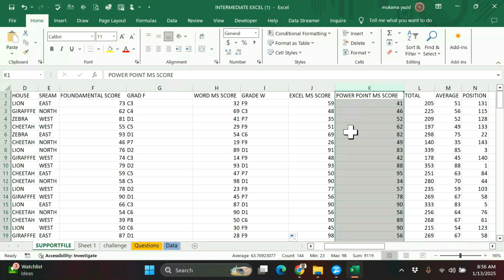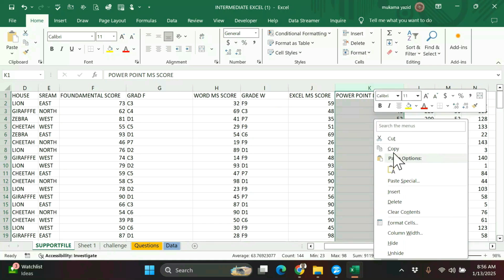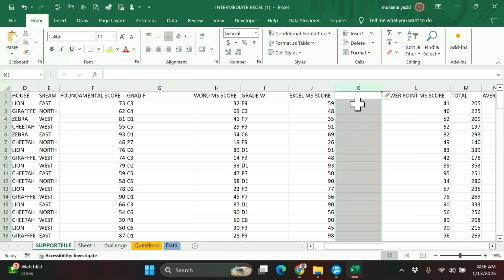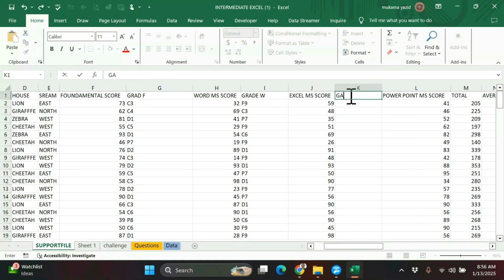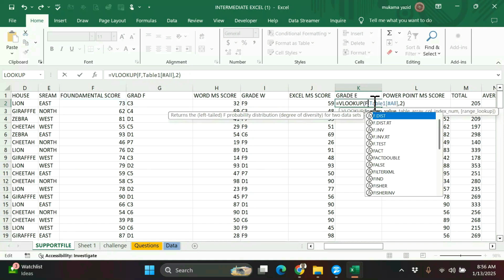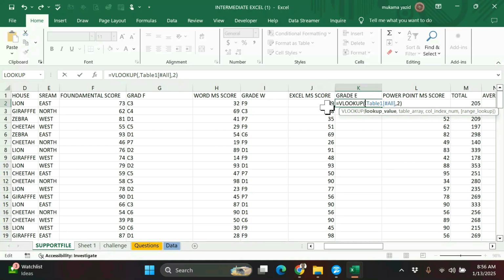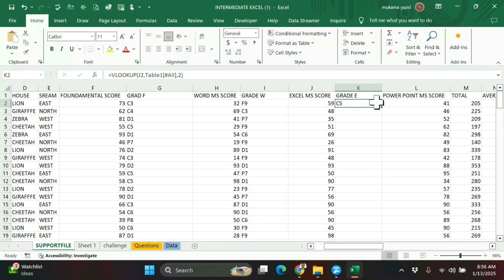Right click, insert, then we are going to get grade for Excel. I think let us put E for Excel, because we pasted our formula, but instead of F2, we put this term, which is J2. We just press enter, and it will give us the exact information.